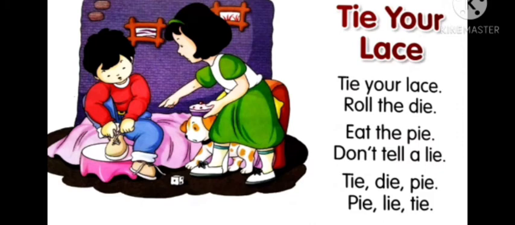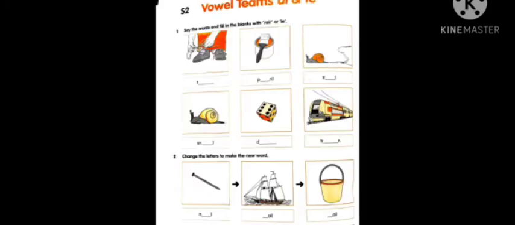Now based on the AI and IE words, let us complete our volume. Page number 26, open your volume. Now say the words and fill in the blanks with AI and IE words. Already you have learned these in the poem. By seeing the pictures you can identify them and write them according to the poem we have read.